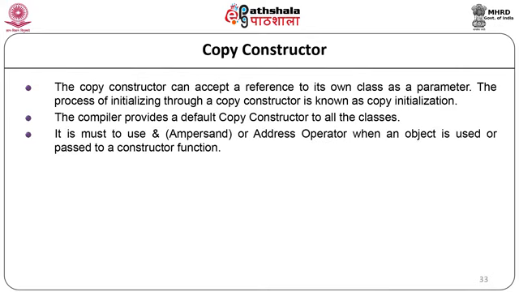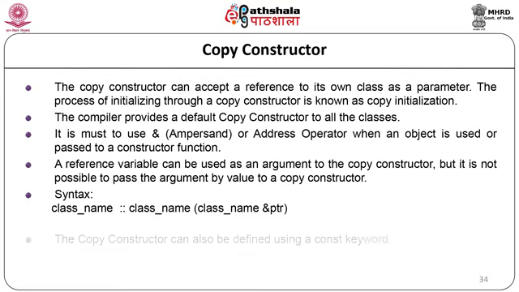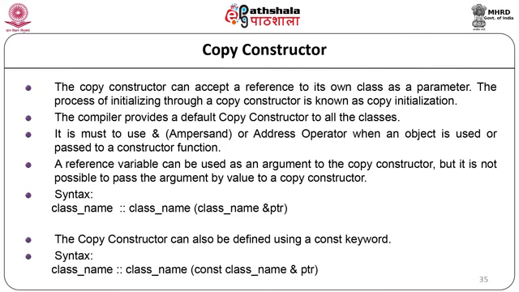It is a must to use ampersand or an address operator when an object is passed to a constructor function. It is usually of the form class name(class type &), where we can have X as a class name. The syntax is classname::classname(classname &ptr). The copy constructor can also be defined using the const keyword as classname::classname(const classname &ptr).